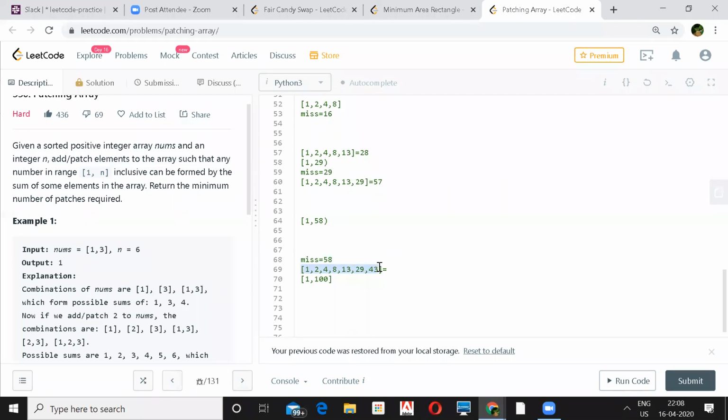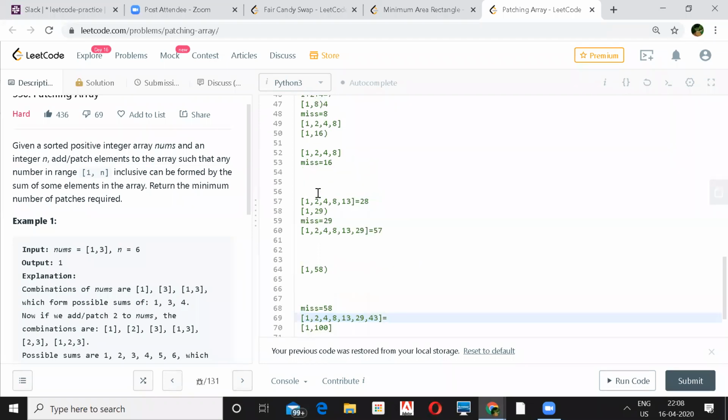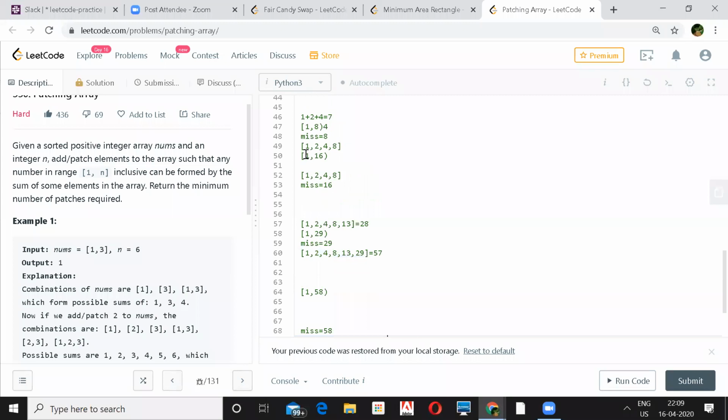You should be able to generate all the previous numbers up to 100 too, right? Exactly. See, at every step I'm checking whether I'll be able to generate 1 to 16 or not. Here you can see I can generate a sum from 1 to 15, right?